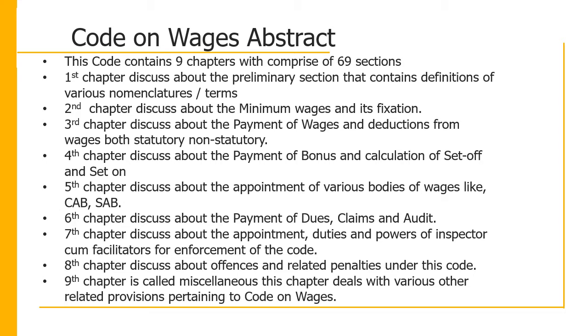The fifth chapter discusses the appointment of various bodies like CAB, SAB. CAB stands for Central Advisory Board, SAB stands for State Advisory Board. Then the sixth chapter discusses the payment of dues, claims and audit. The seventh chapter discusses the appointment, duties and powers of inspector cum facilitators for enforcement of this code.